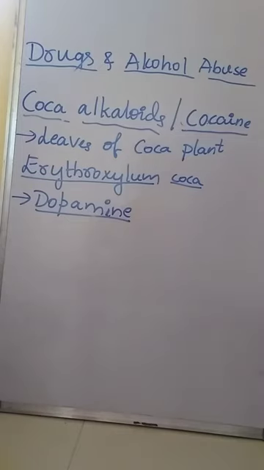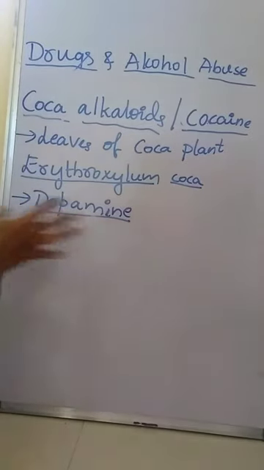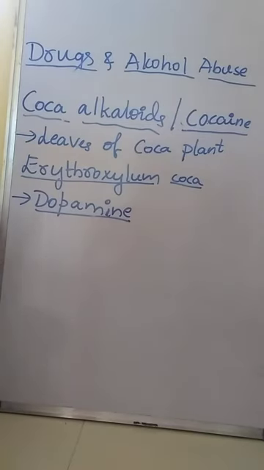It affects the central nervous system, producing a sense of intense happiness, or euphoria. Euphoria means intense happiness or excitement.